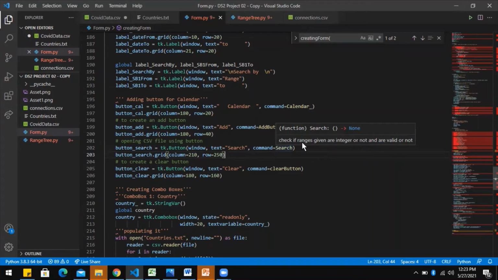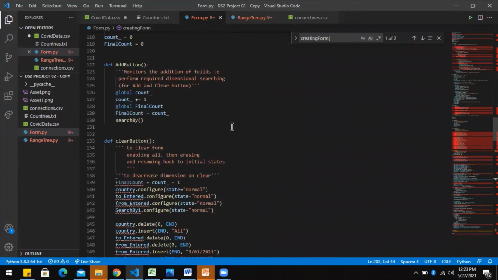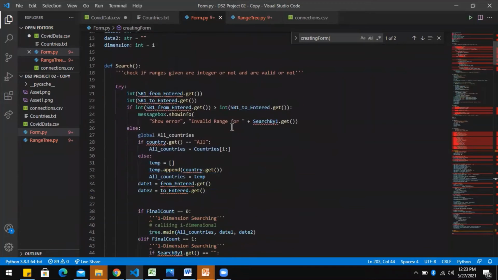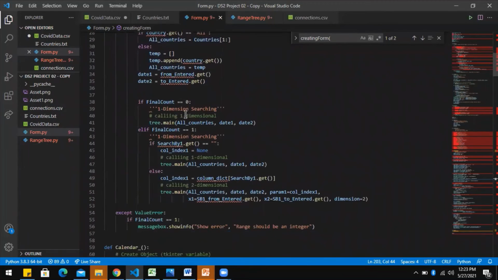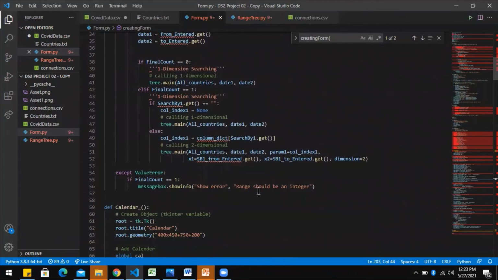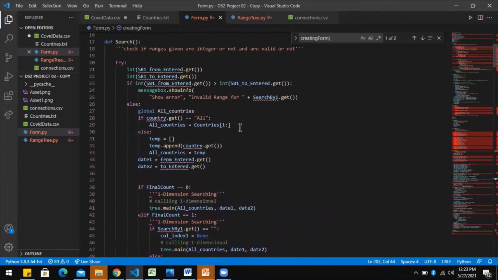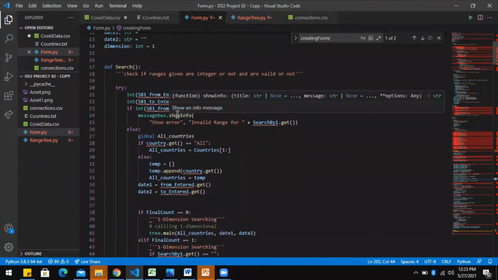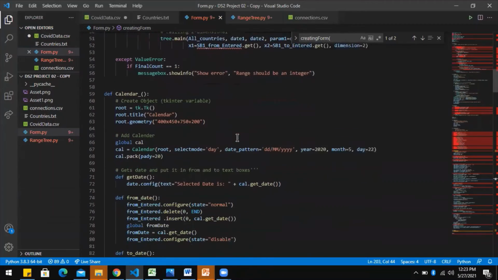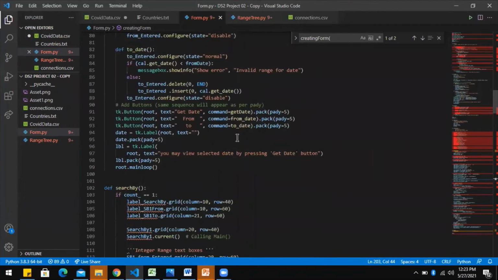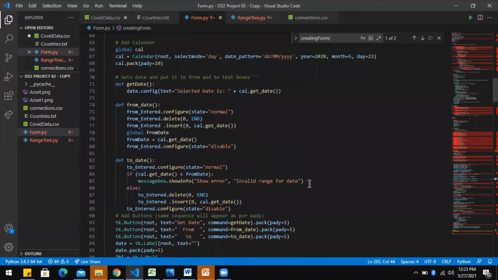So we have incorporated all possible constraints in this form also. Like we have a constraint that the range should be an integer, otherwise it will give you a message box that says the range should be an integer. Then there is a constraint that the from entry of the range should not be greater than the to entry, otherwise it will give you a message box which says invalid range for that searching. Then we have a constraint for date as well, which tells you whether the given range of date is valid or not.